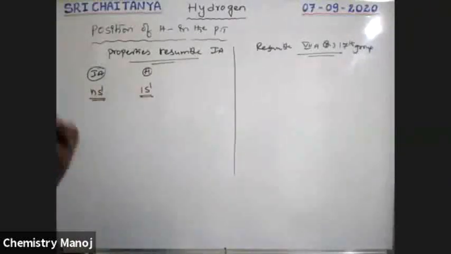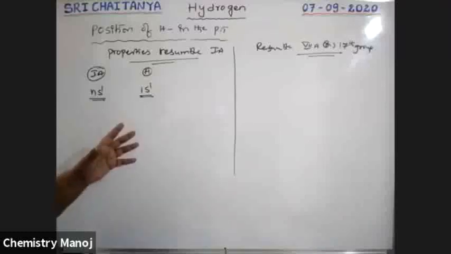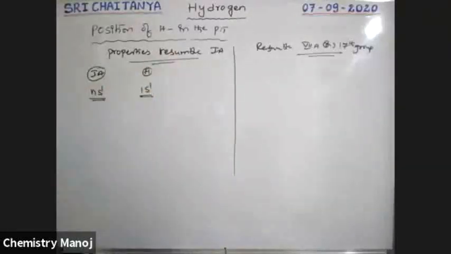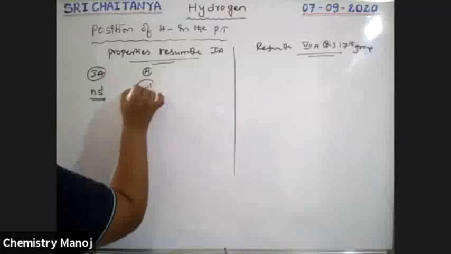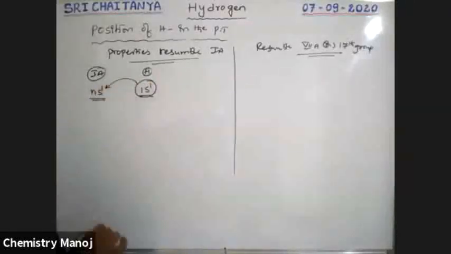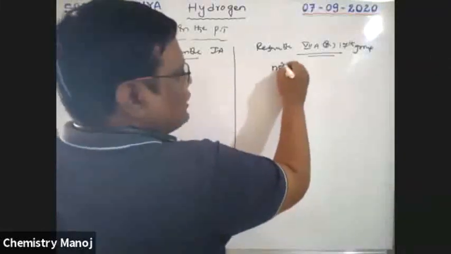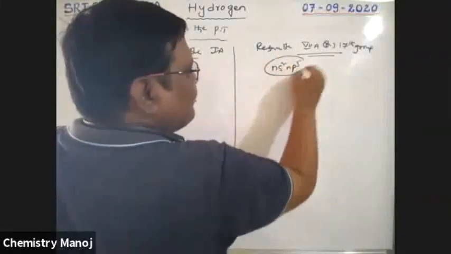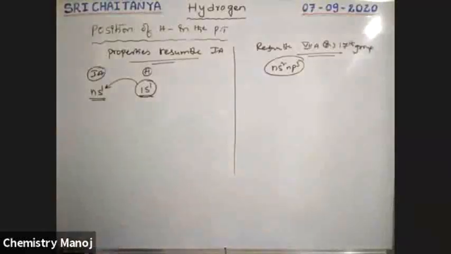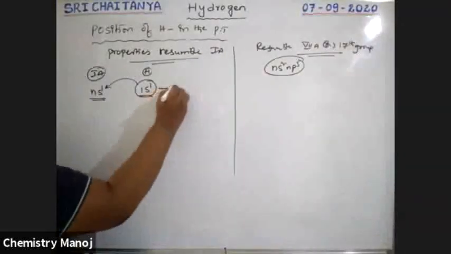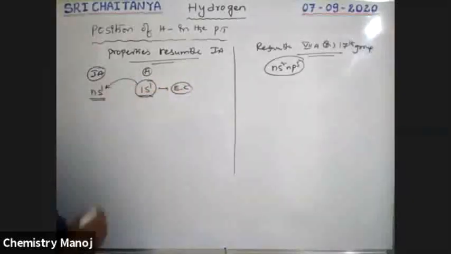That means electronic configuration says place this element in 1A group elements, because electronic configuration coincides with alkali metals. But for halogens, ns2 np5 is the outermost electronic configuration, which does not equal hydrogen's. So electronic configuration resembles alkali metals.